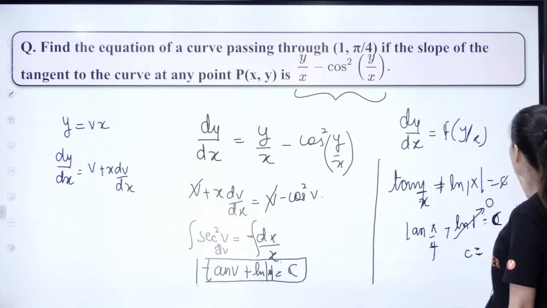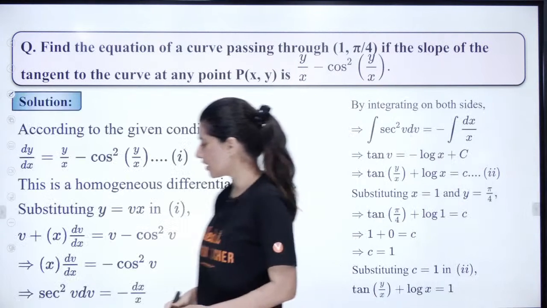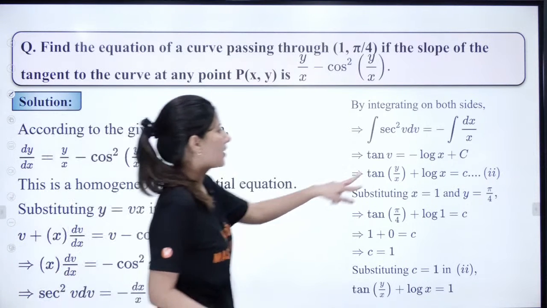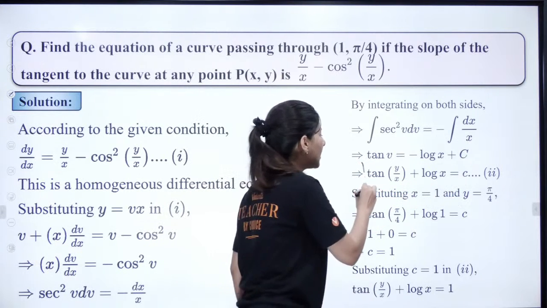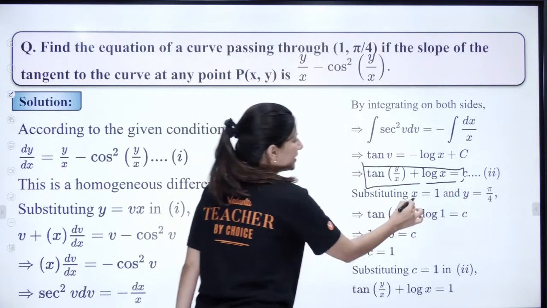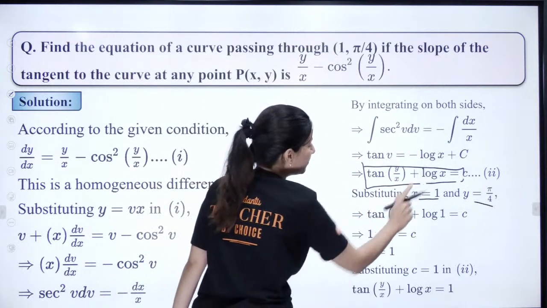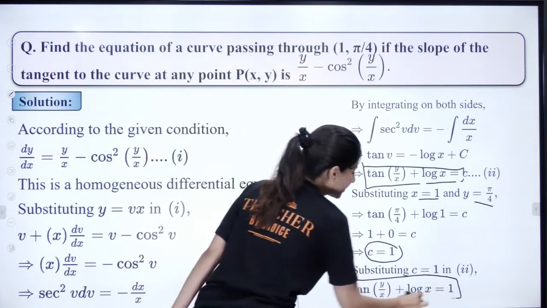So now you are having this as 1. This is your final equation. Let me just show you the solution now. Sec square v dv equals minus dx by x, so tan y by x plus log x is equal to c. Till now we are clear. Now put x equal to 1 and y equal to pi by 4. So tan pi by 4 plus log 1, the constant is coming out as 1. So this is your final answer.